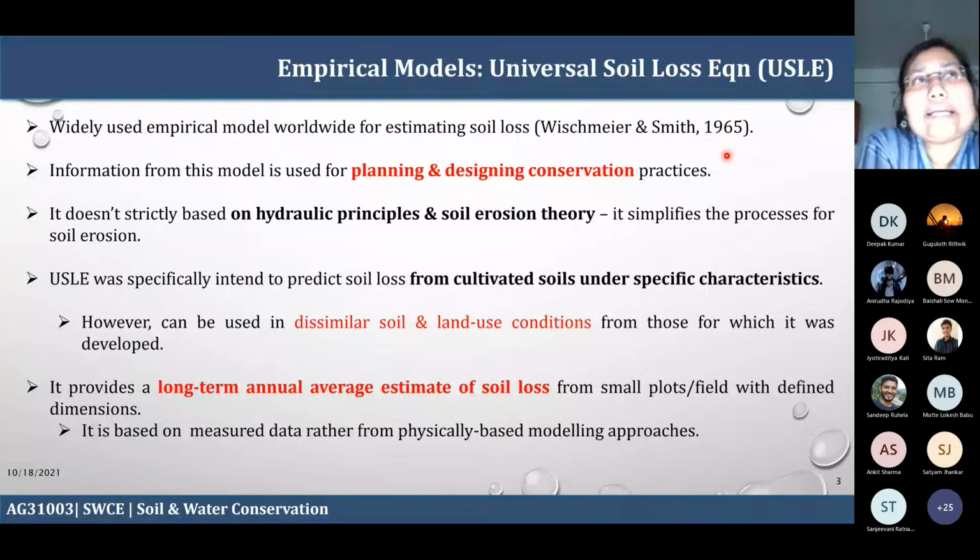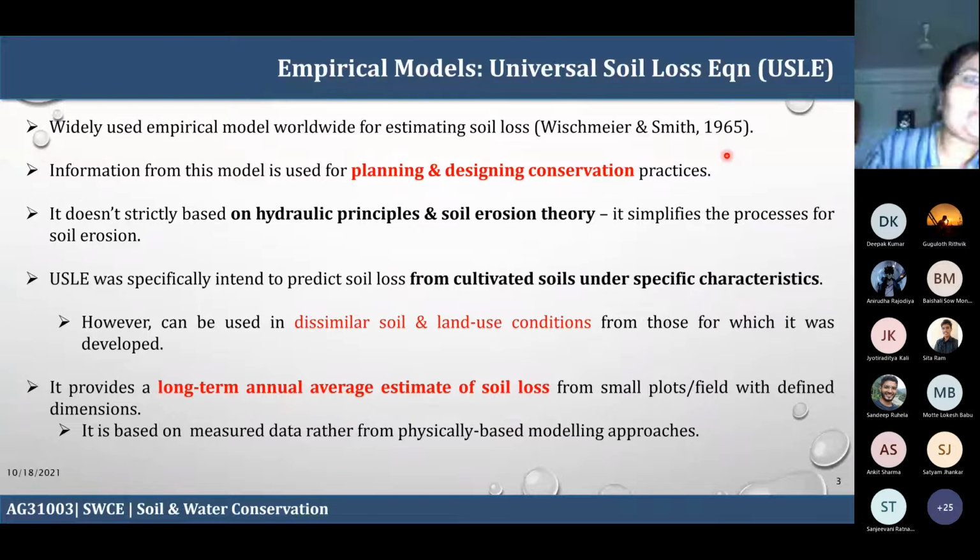So this may not be directly applicable, but with certain revisions or changes of the parameters, we can still apply it to our area of concern. So modification and tuning of the parameters is needed, for example, for other climatic regions.